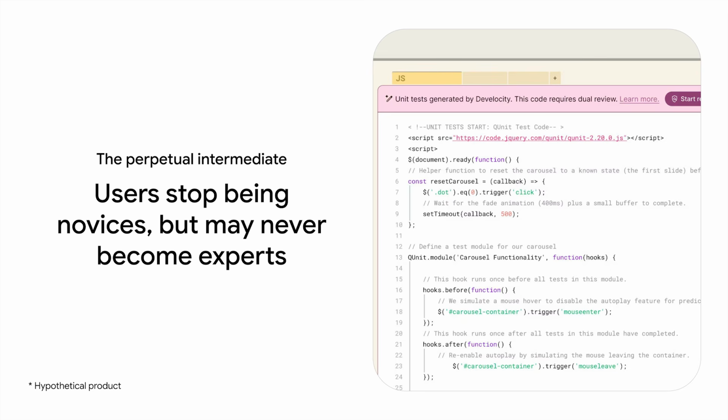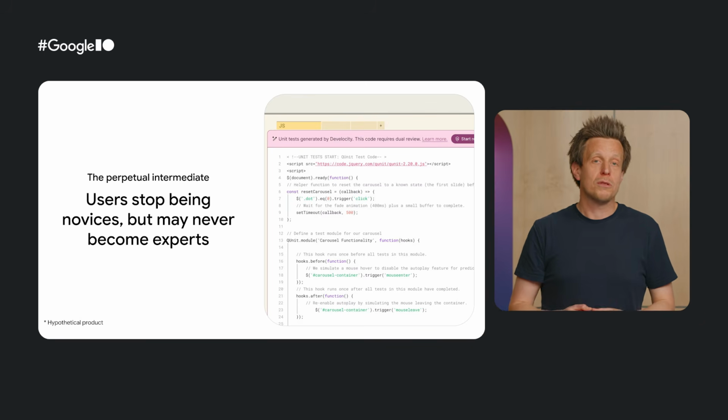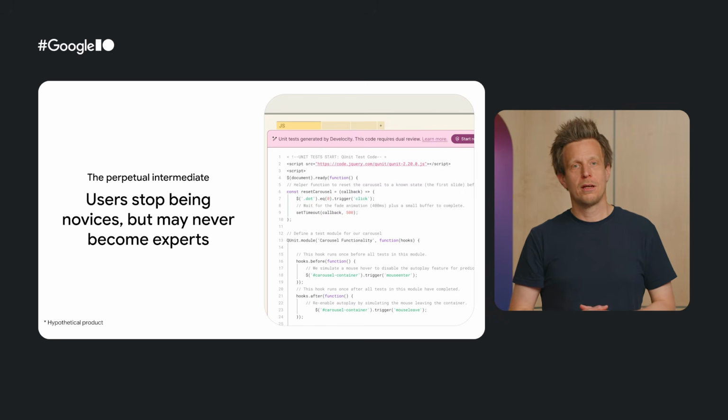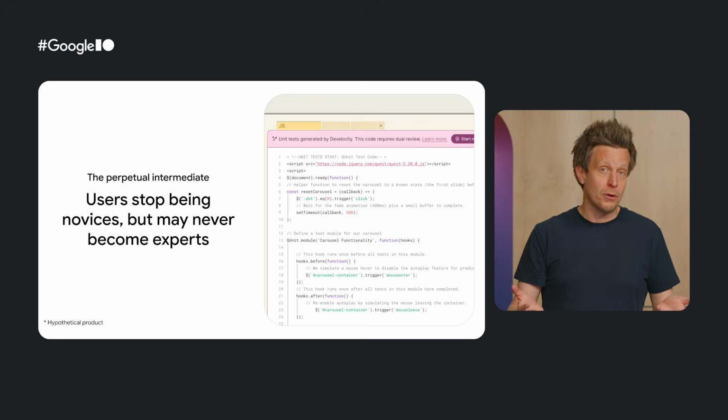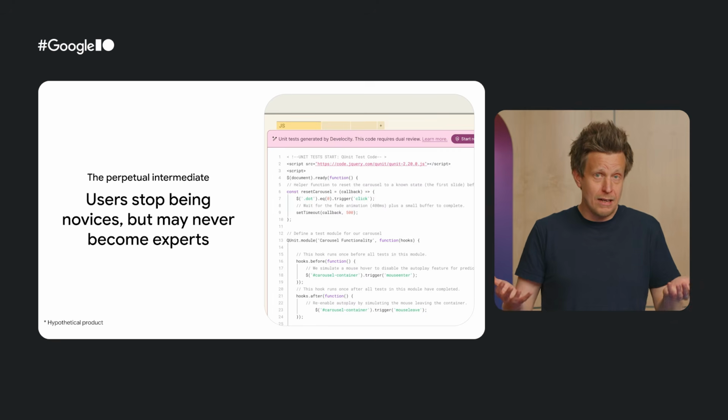Finally, we have our third problem: moving users from beginner to expert. As users move beyond early explorations, they start using your product's outcomes for decision-making and real tasks, with real consequences. For example, Develocity will need to factor in collaborative workflows and how AI might alter or shape expected interactions between multiple stakeholders. Users may need to unlearn old mental models and replace these with new ones. This is also a reason why switching costs can be high. In a high-complexity tool like Develocity, a novice user may quickly become a power user, even if they may never become 100% true experts.